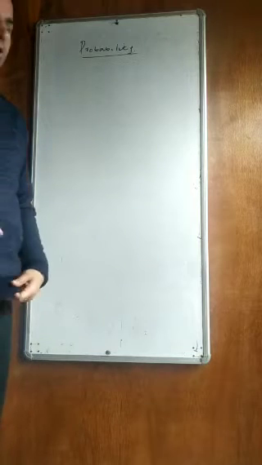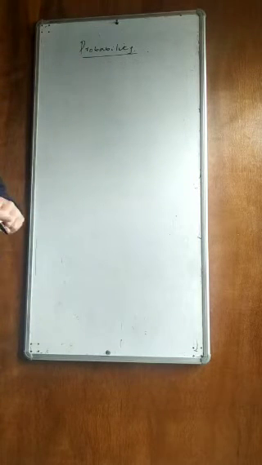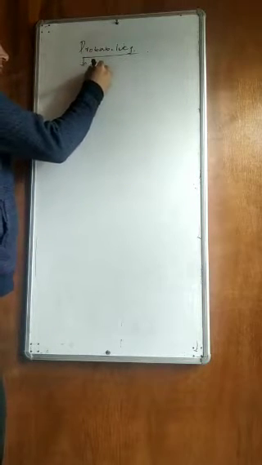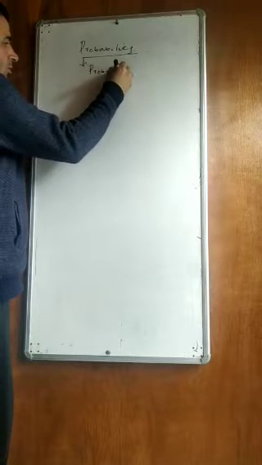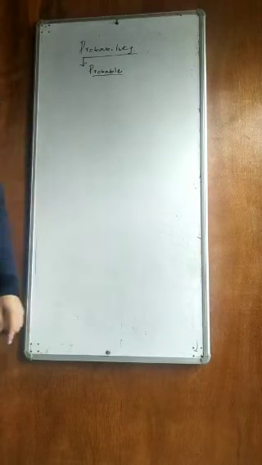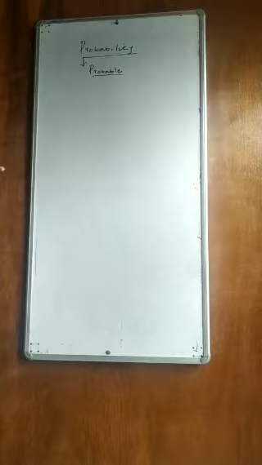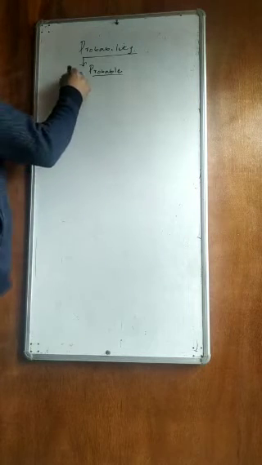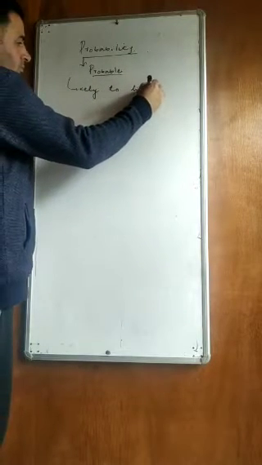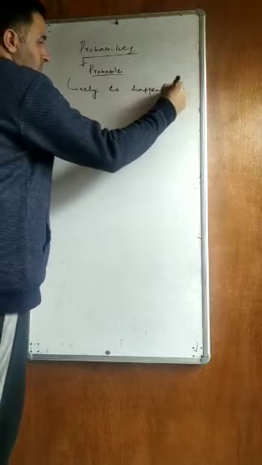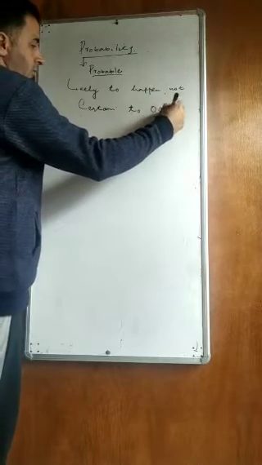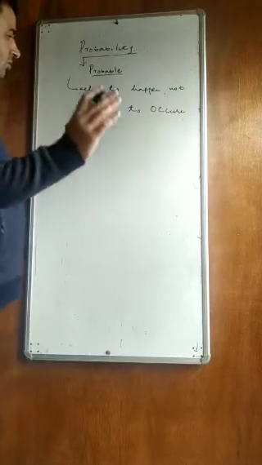First of all, we will try to define probability. What is basically probability? The word probability is derived from the word probable, and we know that probable means likely to happen, but not certain to occur.